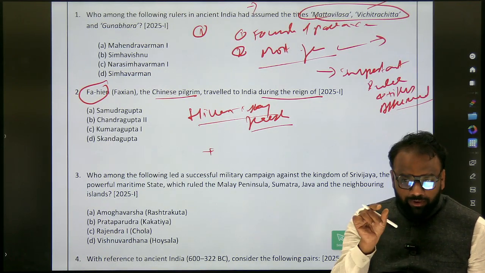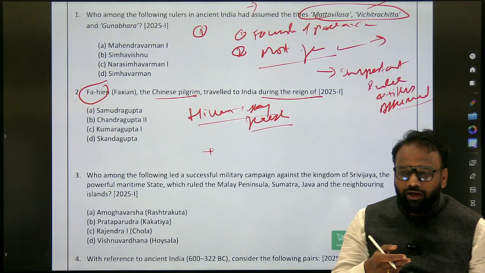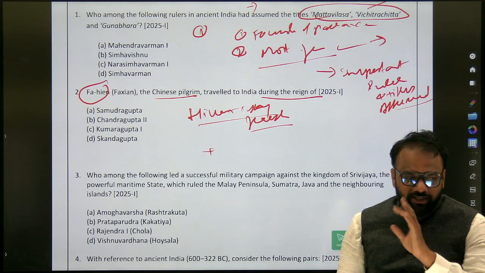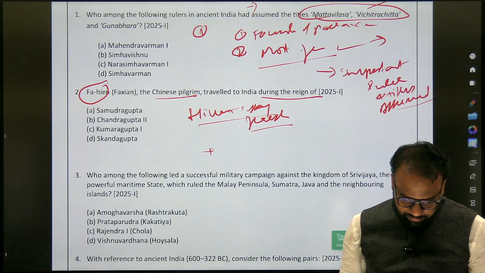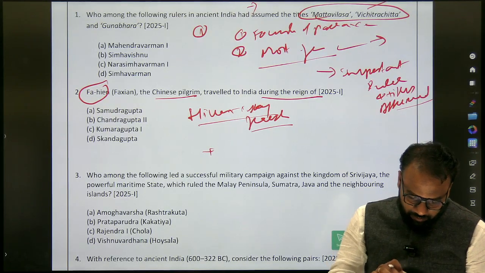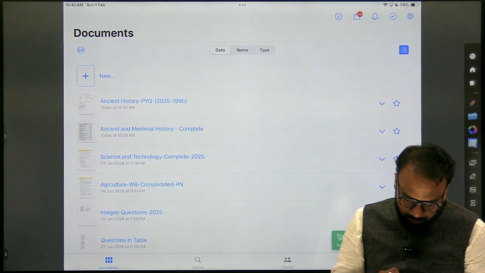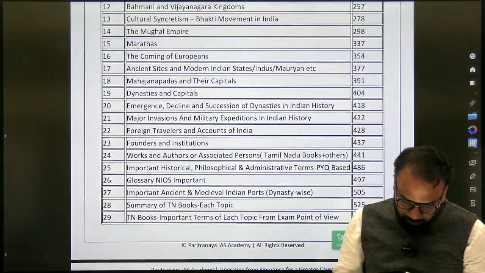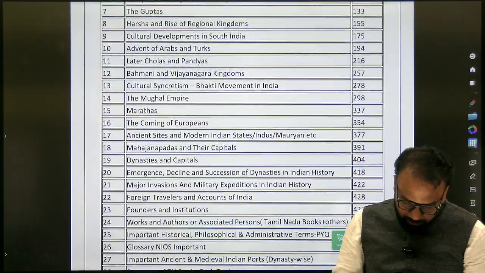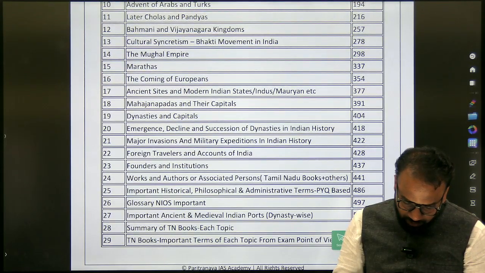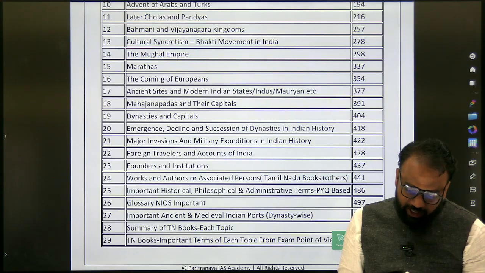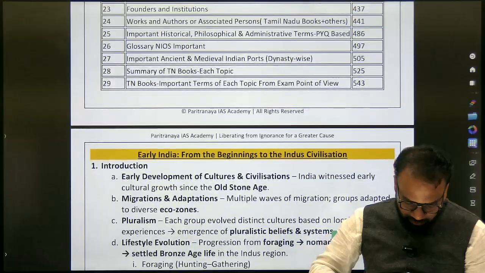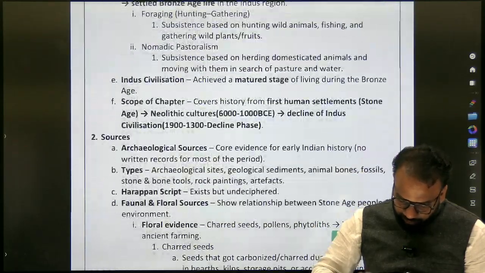Now what you do? Whatever the notes shared of ancient India, probably in the initial index itself, I have included the famous foreigners and to which dynasty they have visited. Just check it once. I think it is there. Index 22, foreign travelers and accounts of India. It is present on page 428. So in the PDF you have to search for 428.